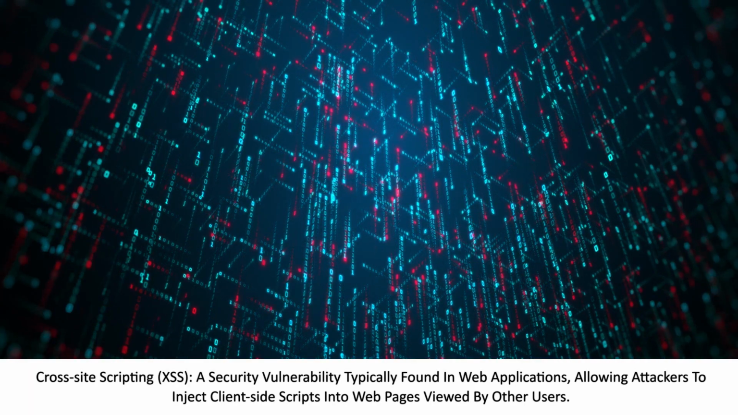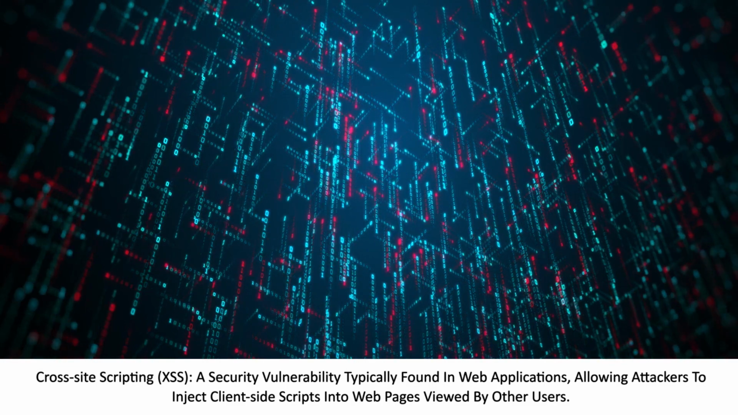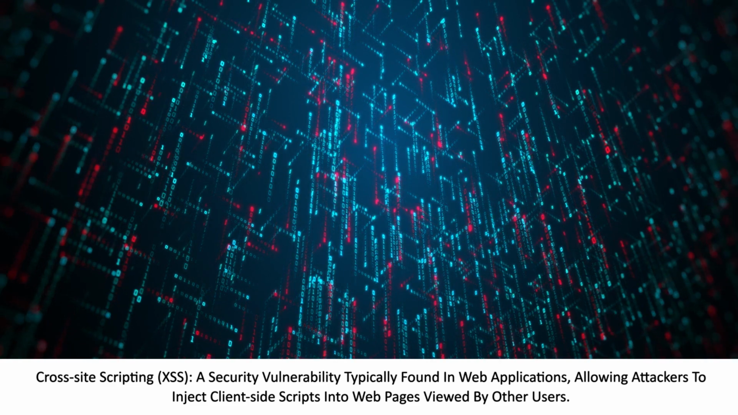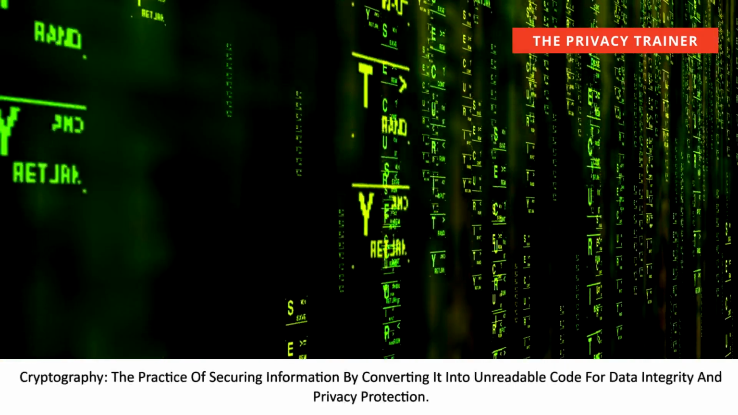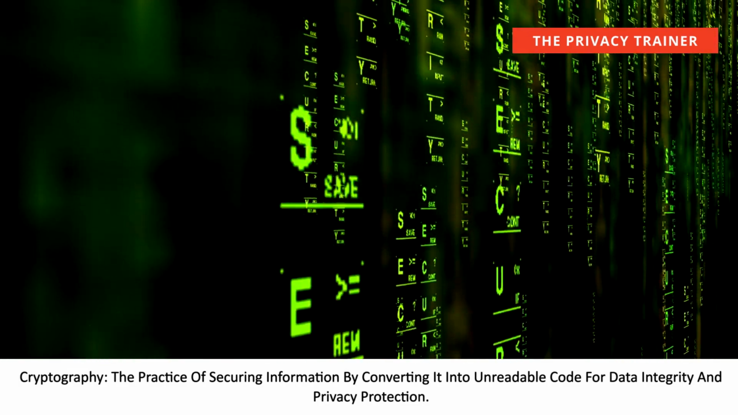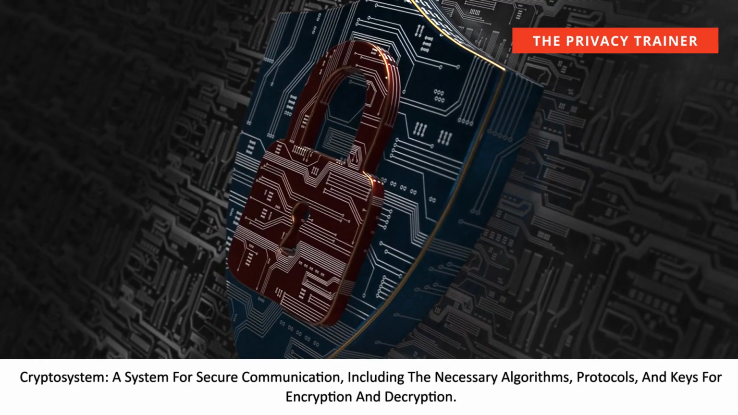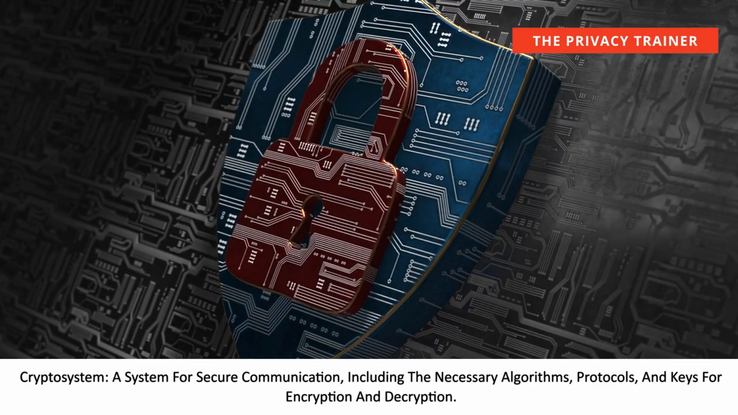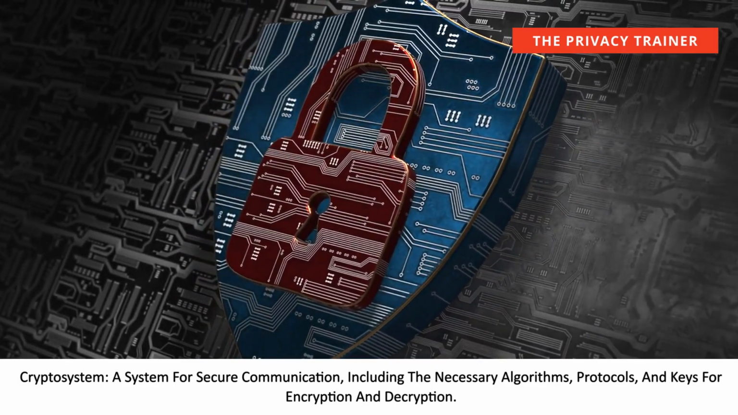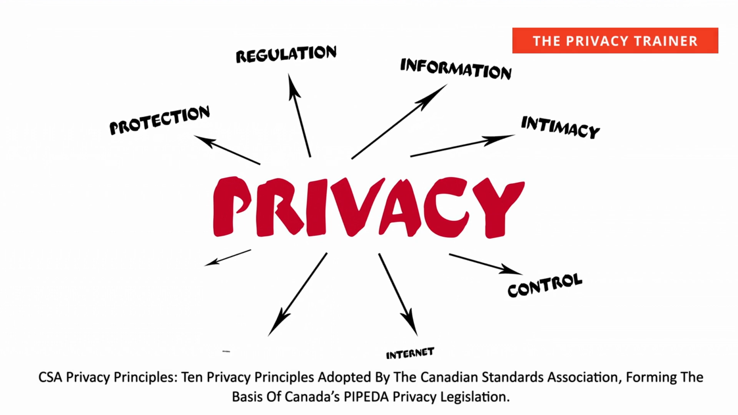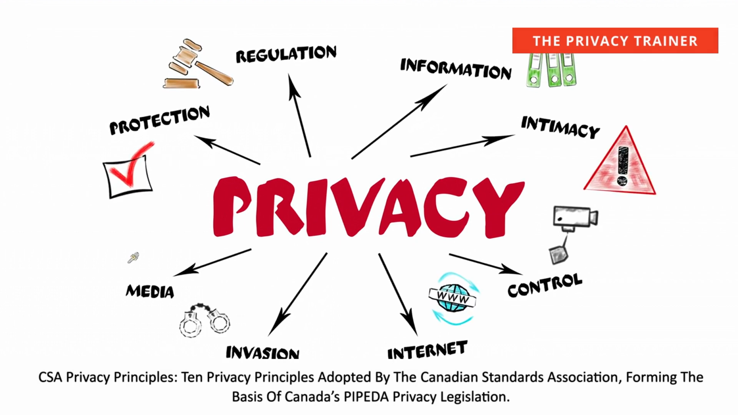Cross-site scripting, XSS, a security vulnerability typically found in web applications, allowing attackers to inject client-side scripts into web pages viewed by other users. Cryptography, the practice of securing information by converting it into unreadable code for data integrity and privacy protection. Cryptosystem, a system for secure communication, including the necessary algorithms, protocols, and keys for encryption and decryption. CSA privacy principles, 10 privacy principles adopted by the Canadian Standards Association, forming the basis of Canada's PIPEDA privacy legislation.